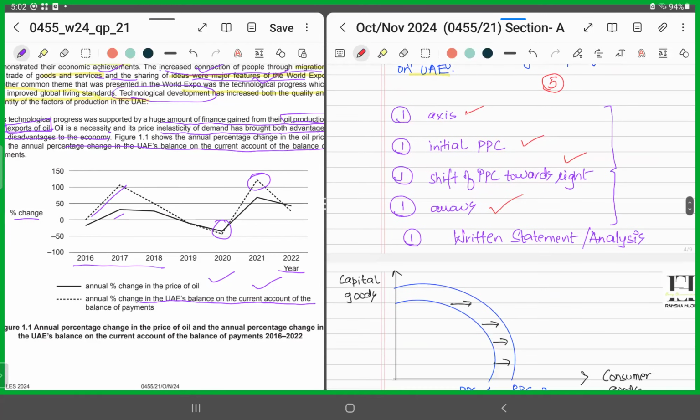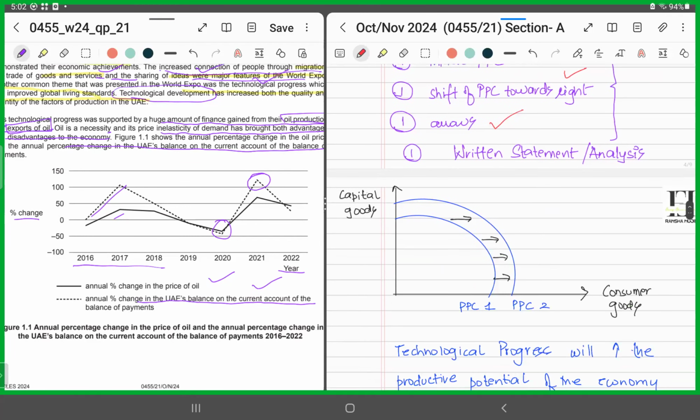So now see how I have drawn. First, you label the vertical axis capital goods, horizontal axis consumer goods. 1 mark. You draw this initial PPC curve, right? The second mark. Then you show the PPC curve moving outwards, the 3rd mark. Then you will display these arrows indicating a shift towards the right for 4 marks.